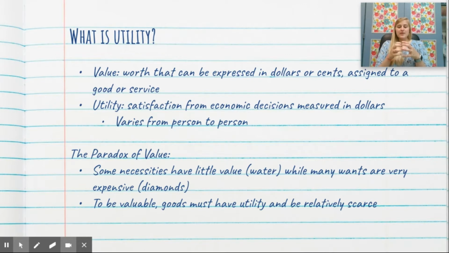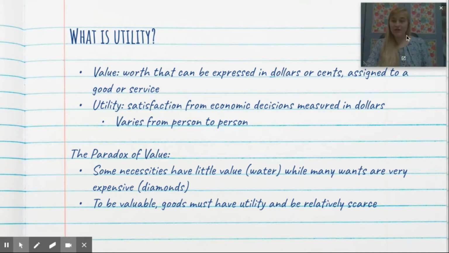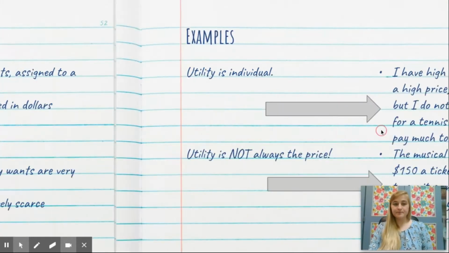So to be actually valuable, to have lots of value, goods must have utility, meaning individuals will get lots of satisfaction from them, and they need to be scarce, like diamonds. Water doesn't have much value because it is everywhere, right? Whereas diamonds, there's a finite amount of them, and so they cost more because they are relatively scarce, okay?